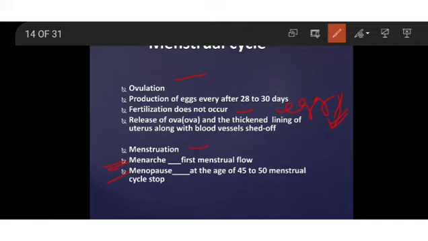So no eggs, there will be no fertilization. So there is no chance of reproduction in that female body once menstruation stops. Total stopping of menstruation in one's lifetime is called menopause. So I think you understood what the menstrual cycle is.